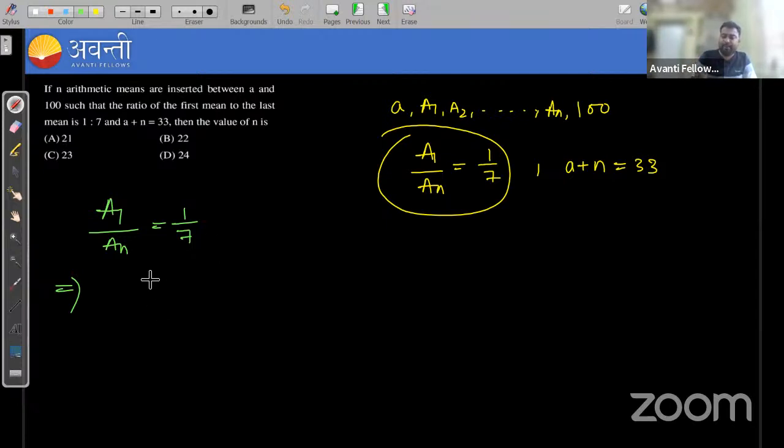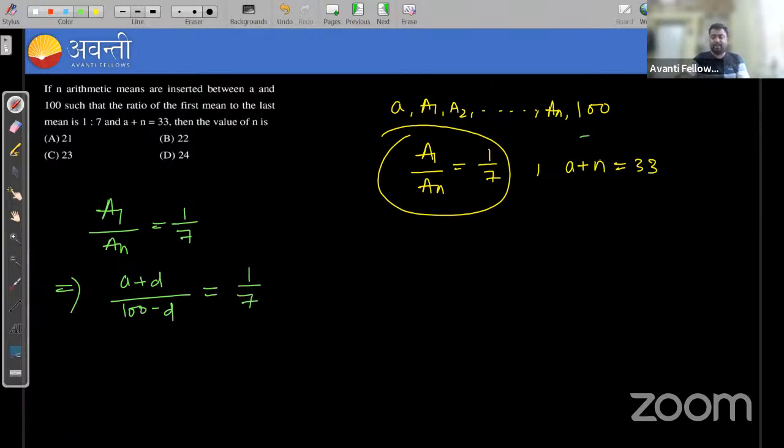Suppose the common difference is D, so A plus D, and An is the previous term of the last term, that is, we can write this as 100 minus D. Yes or no? A plus D upon 100 minus D is given as 1 upon 7.